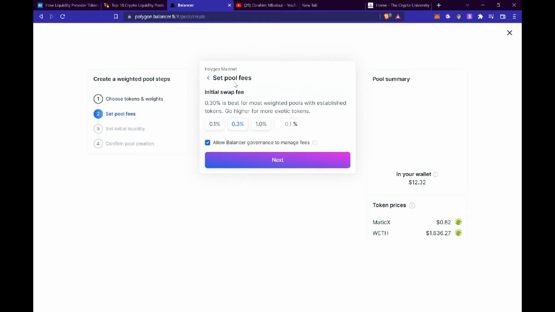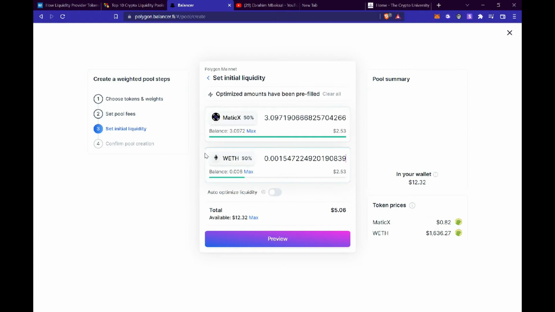And over here, I can set pool fees. The best one right here, I would go with this. This is quite good, but I want to go with something that's quite reasonable. It says go higher for more exotic tokens. If you've got more exotic tokens, like maybe ETH and the top tokens, you could maybe go with 1%. In this case let's go with 1%, and then we click on next.